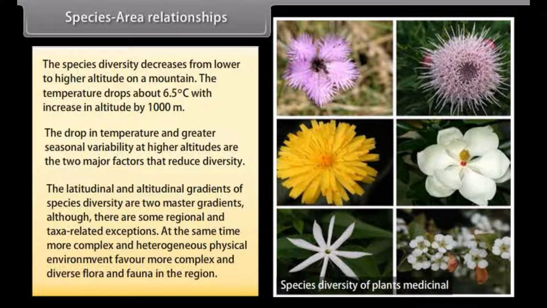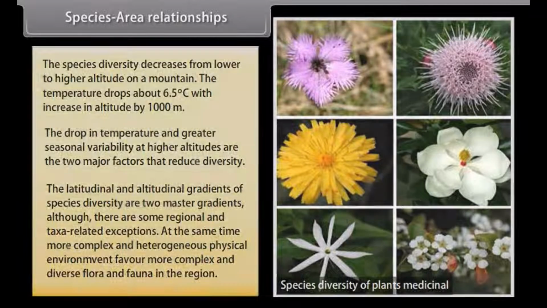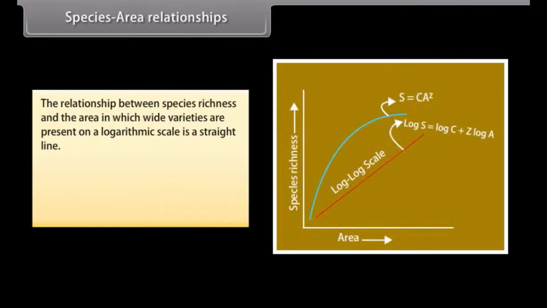At the same time, more complex and heterogeneous physical environment favor more complex and diverse flora and fauna in the region. The relationship between species richness and the area, in which wide varieties are present on a logarithmic scale, is a straight line given below. Log S = log C + Z log A. Z is the slope of the line. C is the y-intercept.